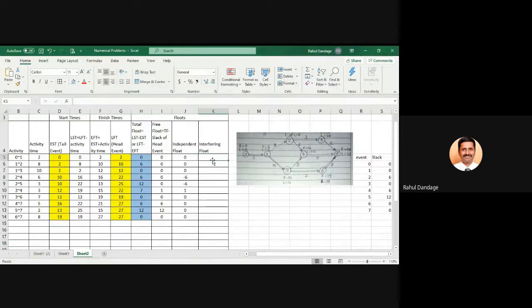And then for interfering float, what do you mean by interfering float? It is equal to the slack of head event. So it is simple work. 0 to 1, head event is 1, so slack is 0. 1 to 2, the head event is 2, slack is 6. 1 to 3, slack of 3 is 0. 2 to 4, slack of 4 is 6. 2 to 5, slack of 5 is 12. 3 to 4 is 6.